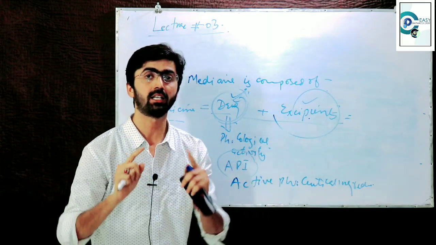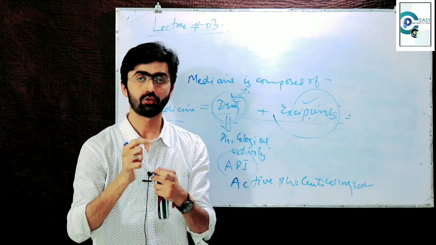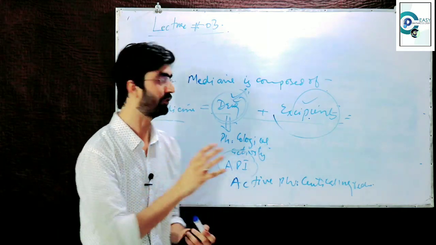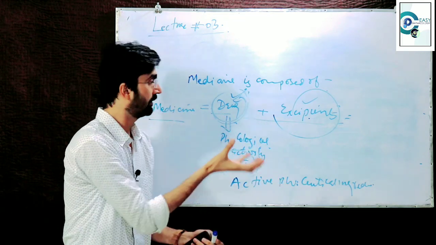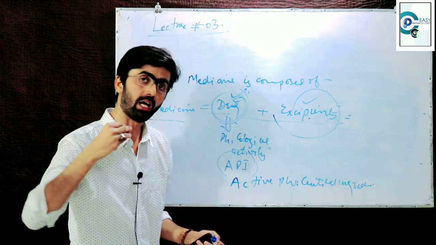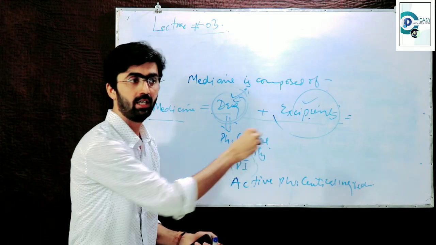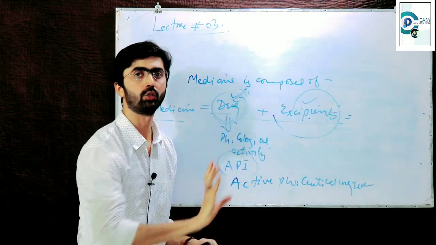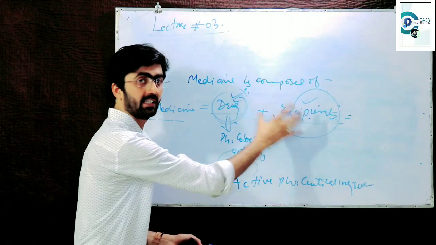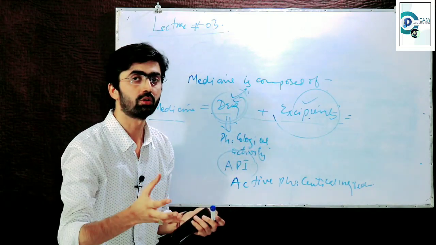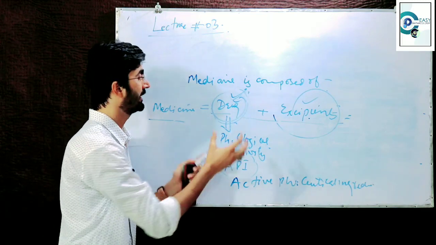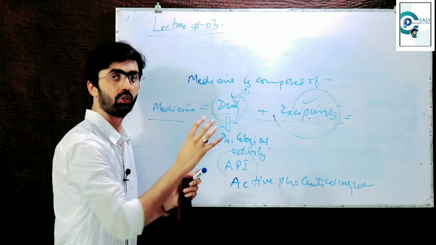Excipients are all those resources which we are providing to this drug. Then we are providing you these resources, so go along with these resources into the body and show your effect. So these are just the resources or the vehicles or all those parameters which help this drug to reach up